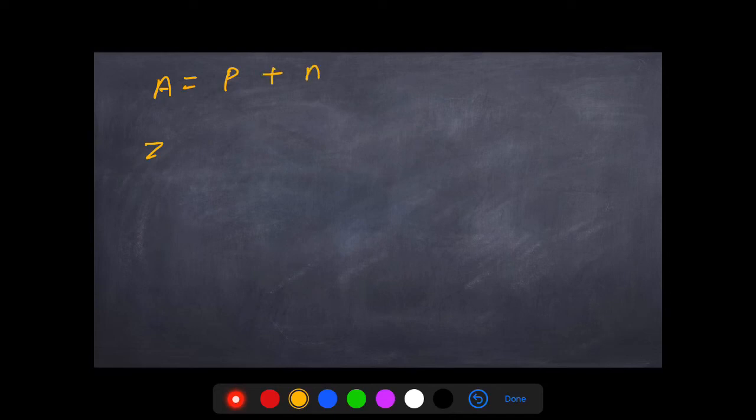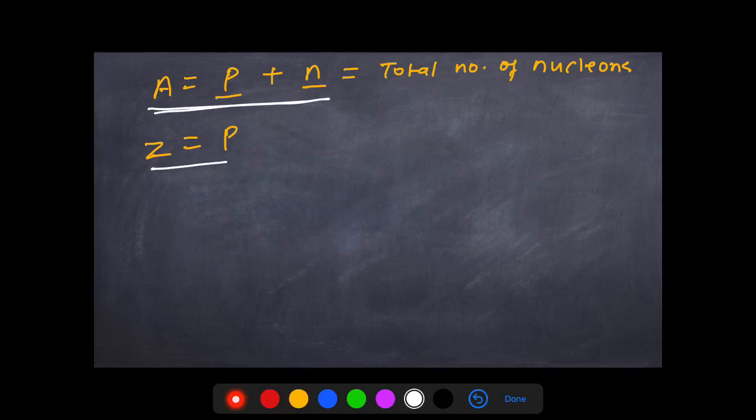We know that A is the atomic mass, P is the number of protons, and N is the number of neutrons. Okay, total number of protons and total number of neutrons. Can we also call it the total number of nucleons? We can say that. Now, we know that G equals P. The atomic number is equal to the total number of protons.